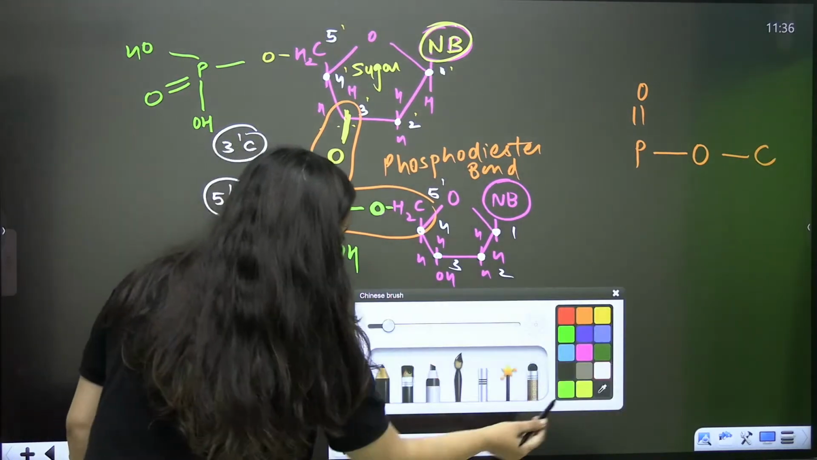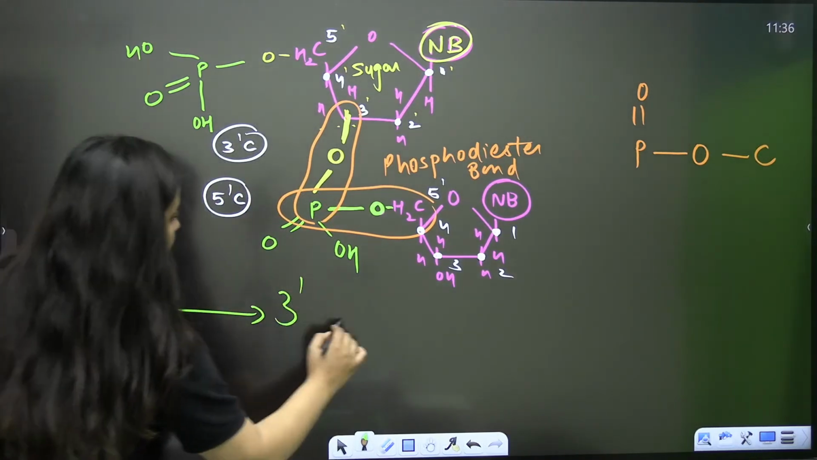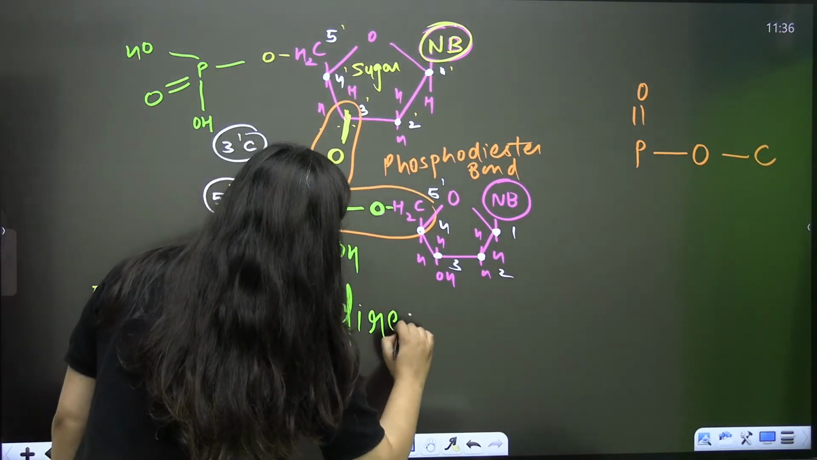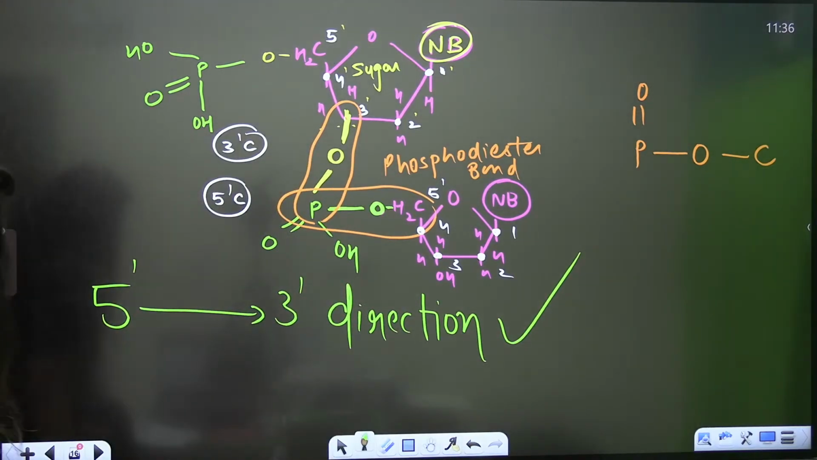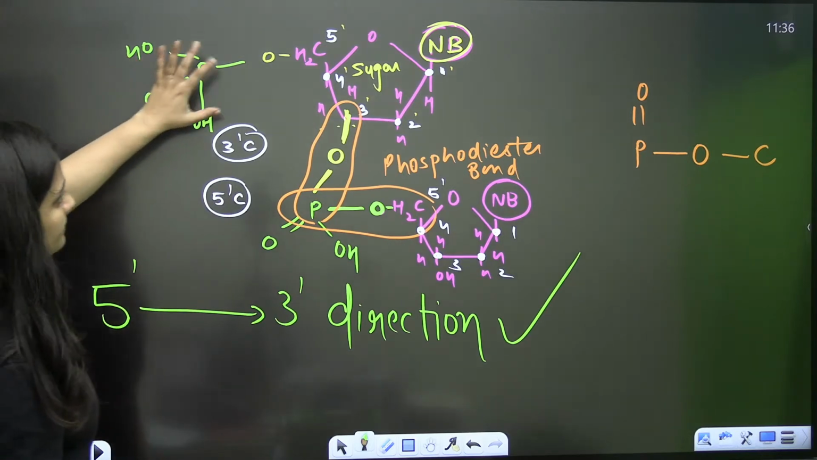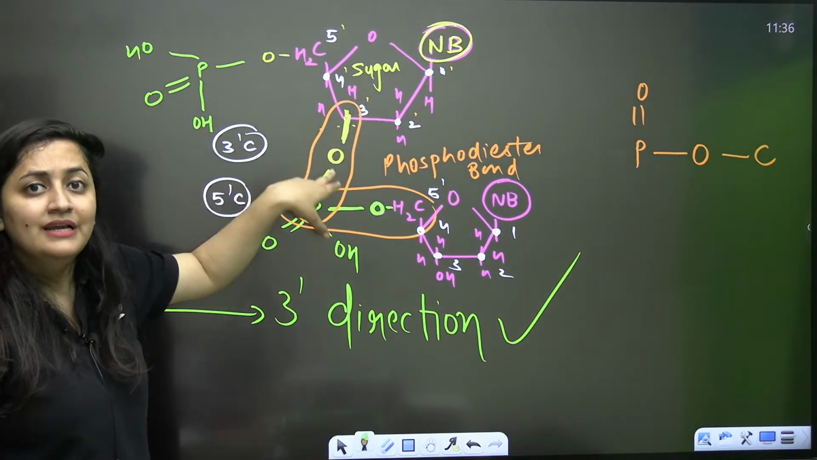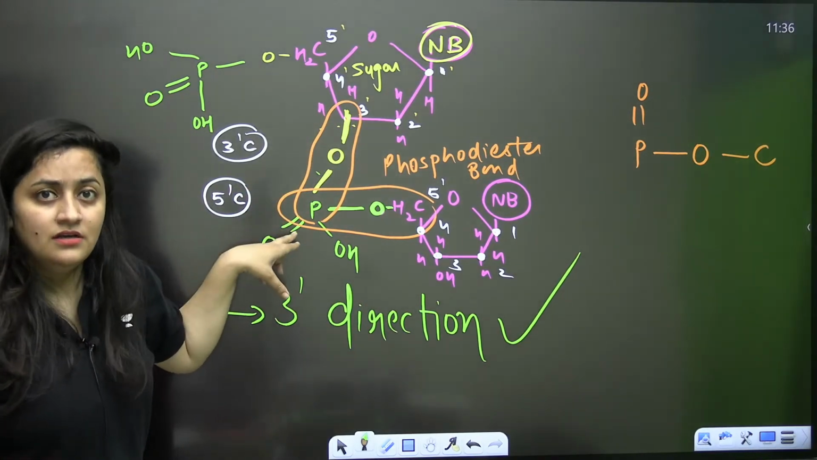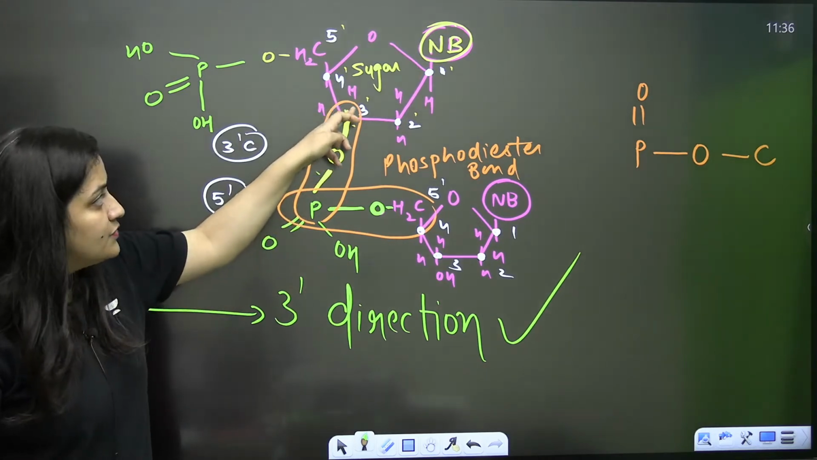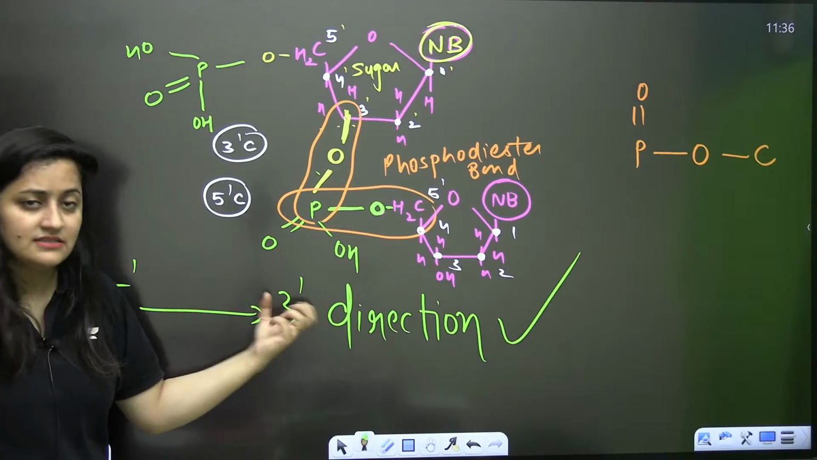Now, why do we say that synthesis is always in 5' to 3' direction? Simple as that. This is how you are going to put your nucleotide. Actually, it is the 3' carbon, its OH is available for the bond formation with the next phosphate. So obviously that's why it is 3'-5' phosphodiester linkage, and that's why the synthesis is in this direction.